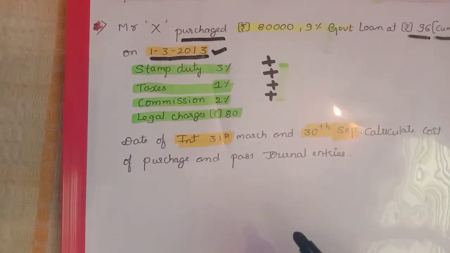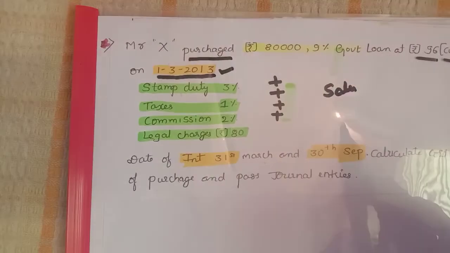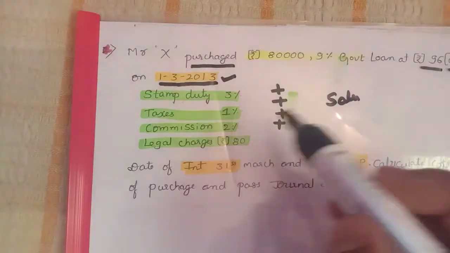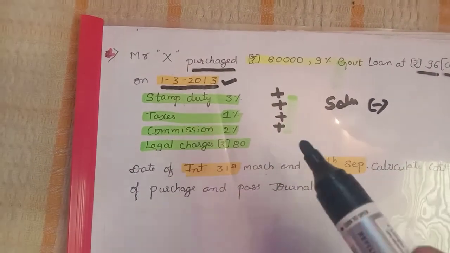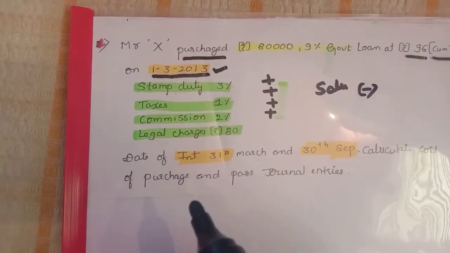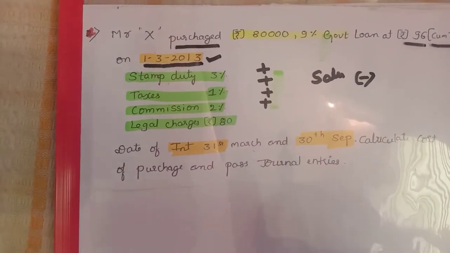If the problem is given on the basis of sales, we no need to add these expenses, we just deduct. Vice versa, in purchases we add, because in purchases we need to calculate the cost. In sales we need to calculate the selling proceeds.